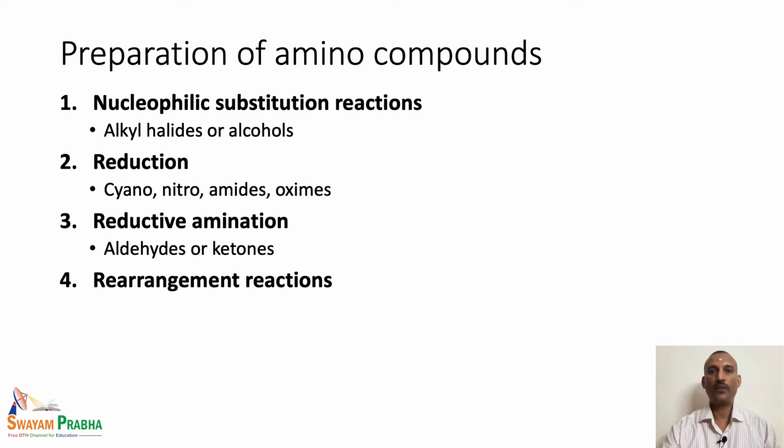And the last major category is the rearrangement reactions. In the rearrangement reactions, isocyanates are generally used as intermediates in many of these reactions. So these are all the 4 major classes of reactions by which amino compounds can be prepared. We will be looking at each and every category elaborately.